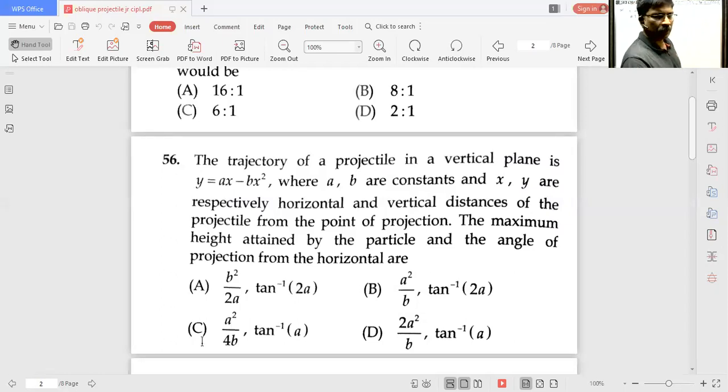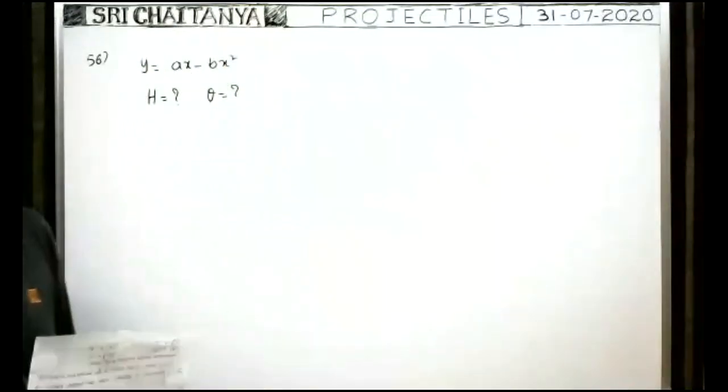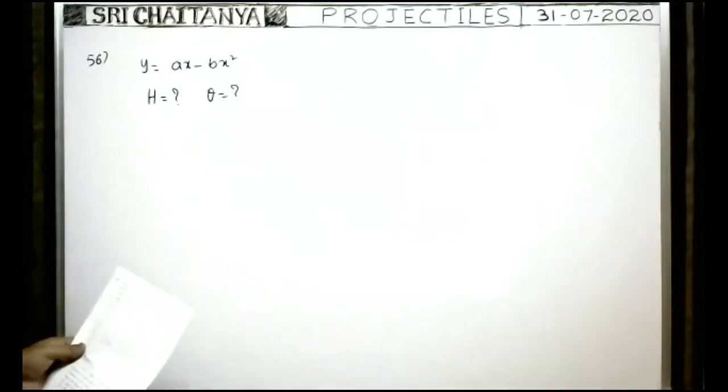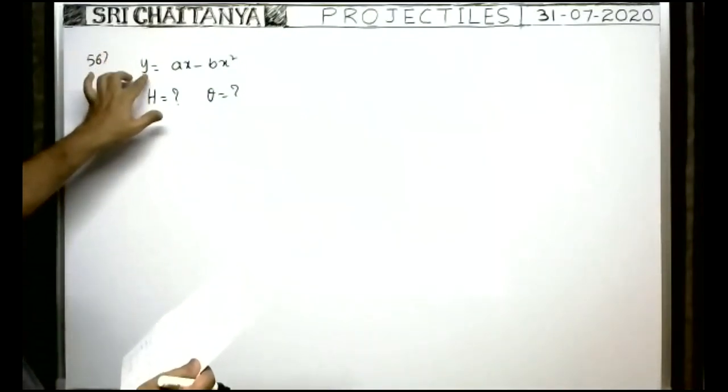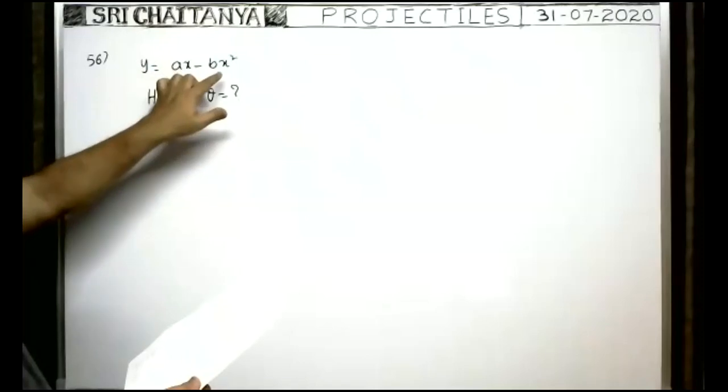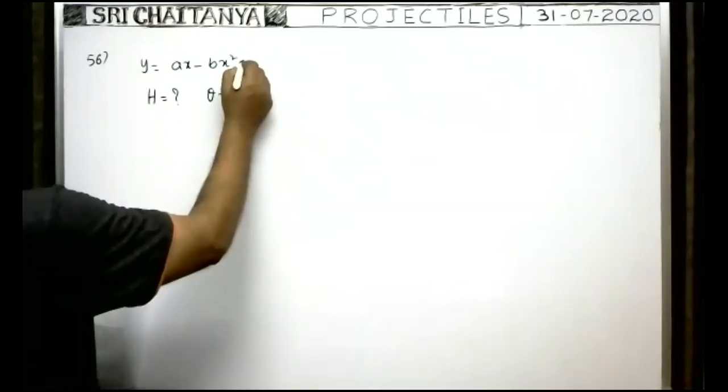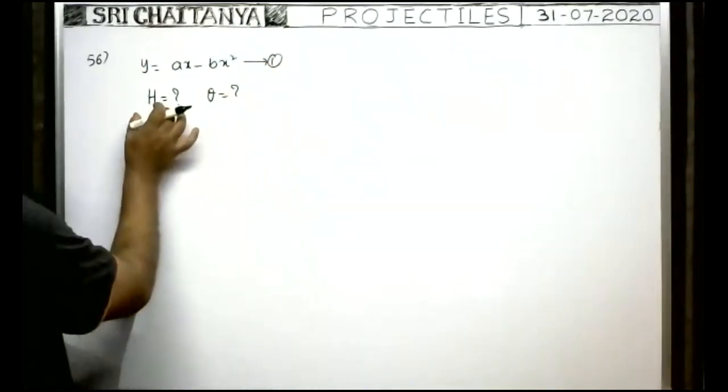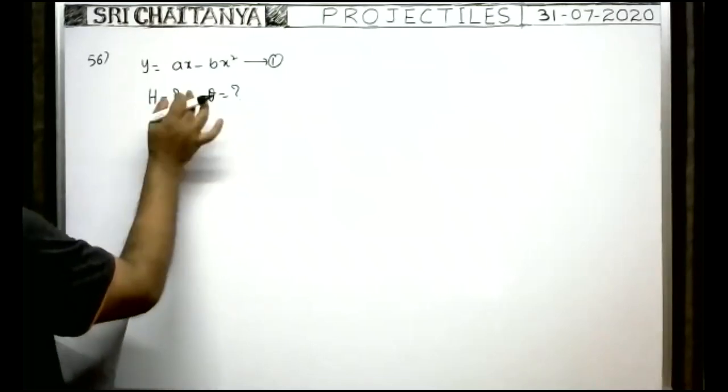Now all of you look at the board. Here, the path of the projectile y is equal to ax minus bx square is given. Here it is saying equation 1. They asked what is the maximum height reached and what is the angle of projection.